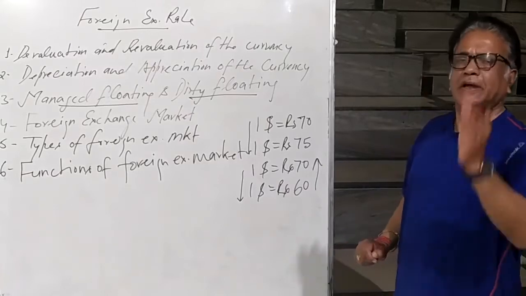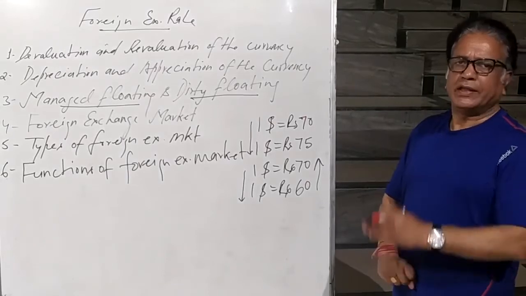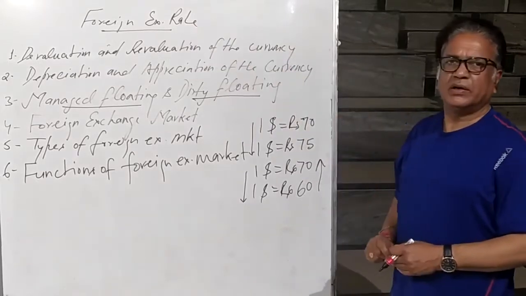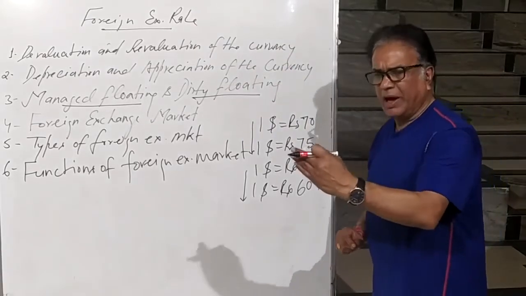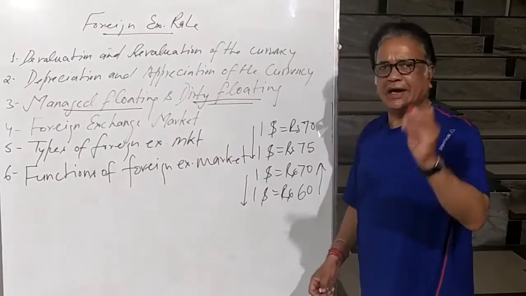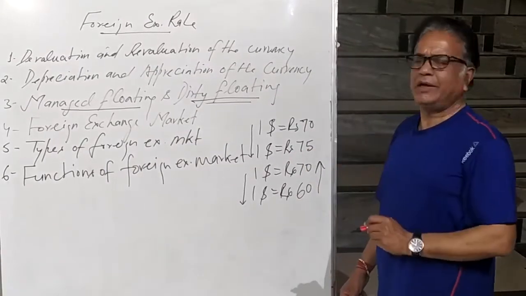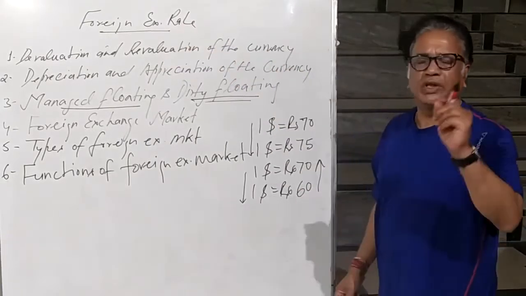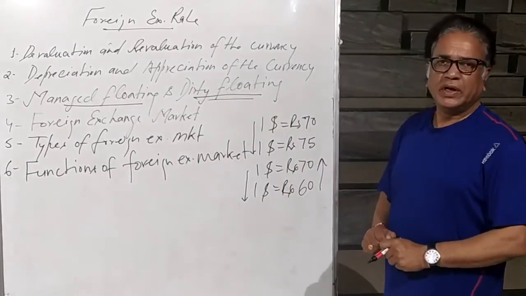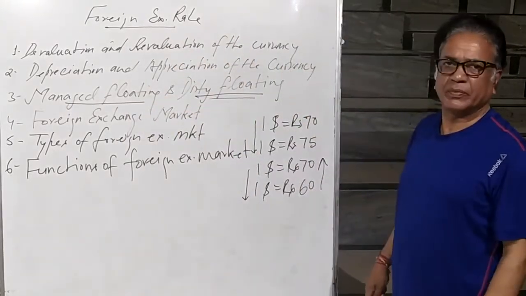But if the country is not going to follow the guidelines of IMF and is making the adjustment in the existing foreign exchange rate by changing the supply or demand of foreign exchange, that is called dirty floating. So dirty floating means adjustment made by either the central government or the central bank in the existing foreign exchange rate without following the guidelines of IMF. That is called dirty floating. If that adjustment is made under the guidelines of IMF, that is called managed floating.